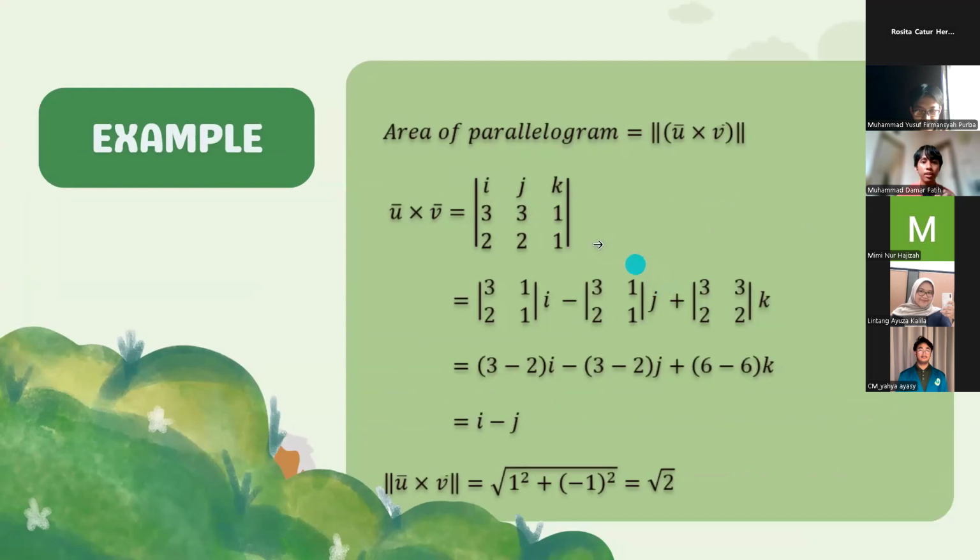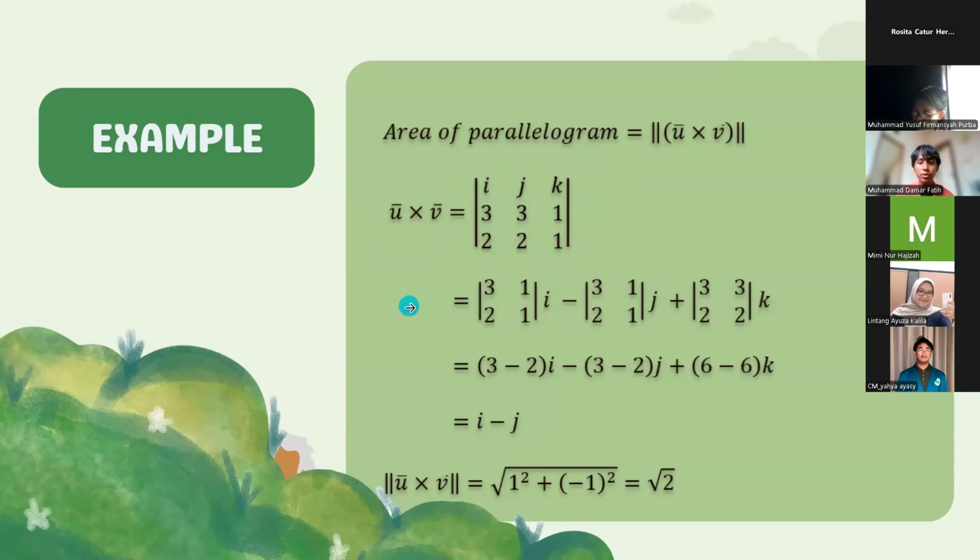For example, area of parallelogram, vector u cross vector v is equal to the determinant of the matrix with rows vector i, vector j, vector k; 3, 3, 1; 2, 2, 1.